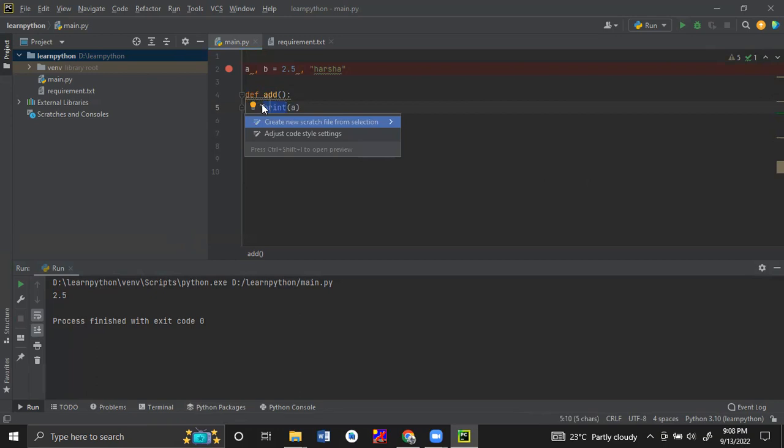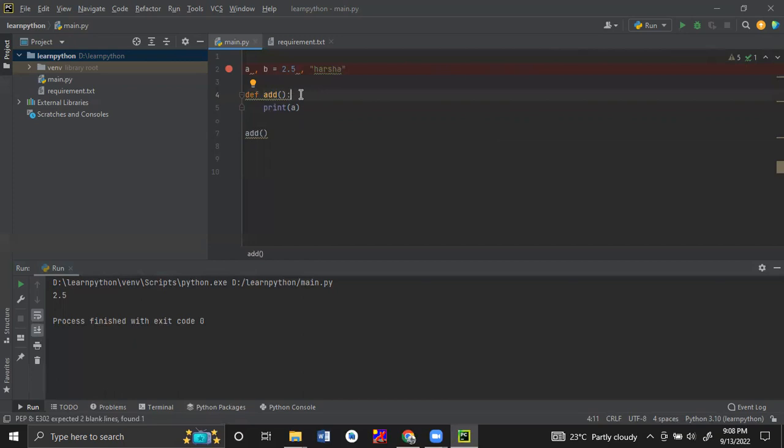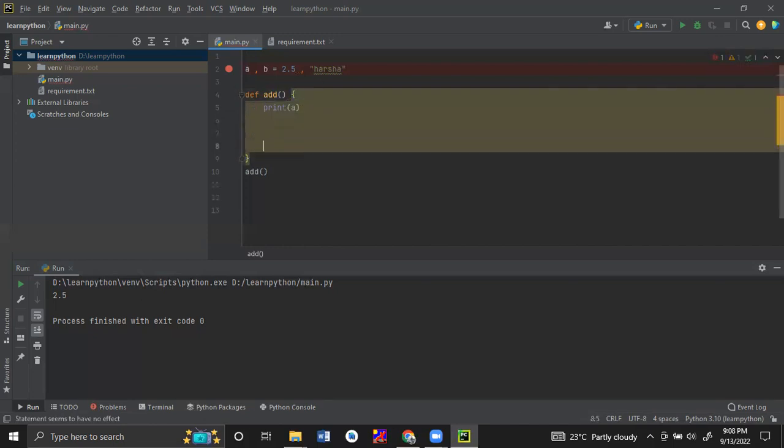One main thing: in any other programming language like C++ or C#, you use curly brackets, open bracket and close bracket, to mention that the code within them belongs to this method.